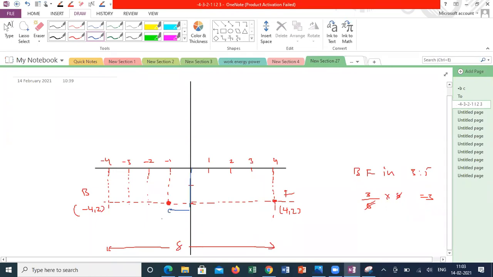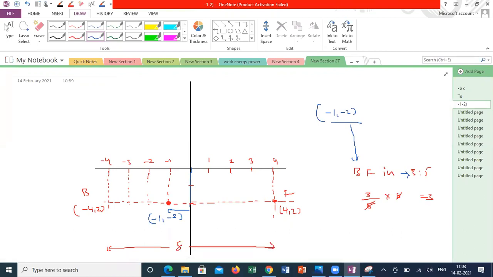From here to here, 2 units in the negative direction. So the answer is minus 1 comma 2, a point which will divide BF in the ratio of 3:5. Is it clear how to do it graphically? Any doubts in this question? Anyone having?